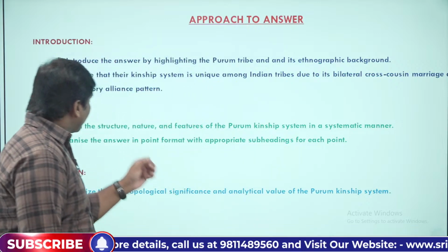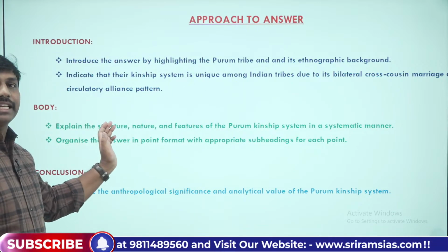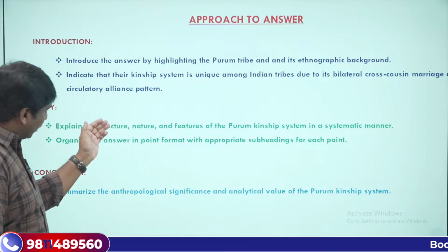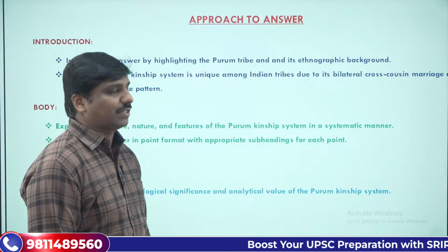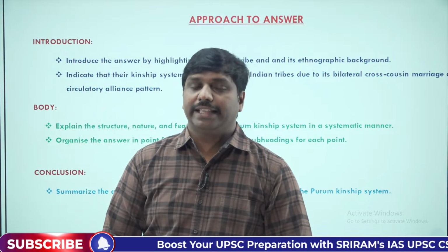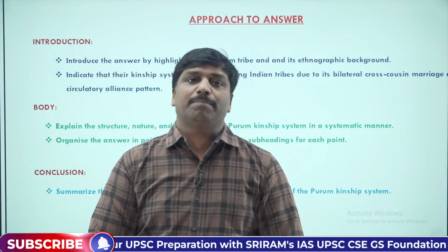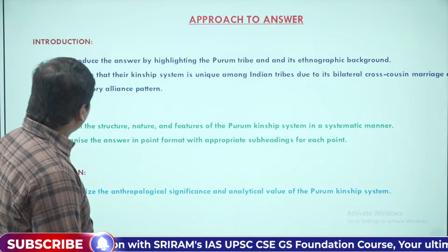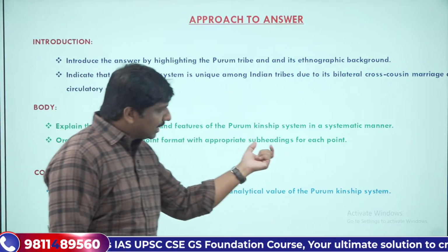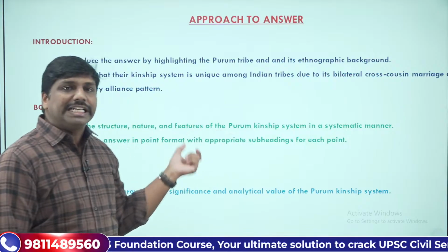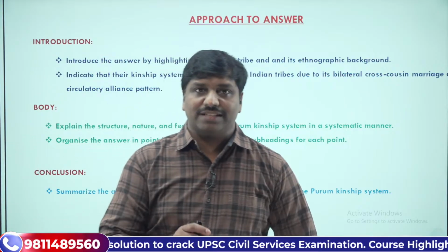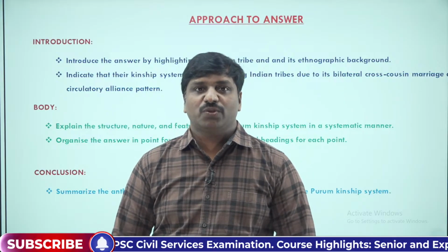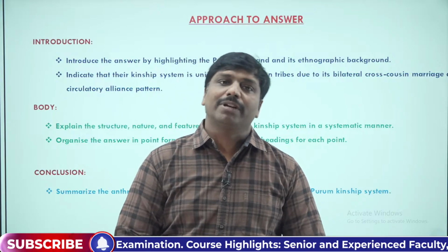First, you can systematically mention and explain the structure, nature, and features of the Purum kinship system. There, you can adopt the point format. In the point format, you can keep appropriate subheads, and for each subhead, you can mention it in one or two lines. That's how you can make up your body.